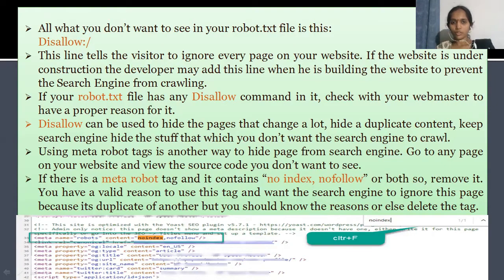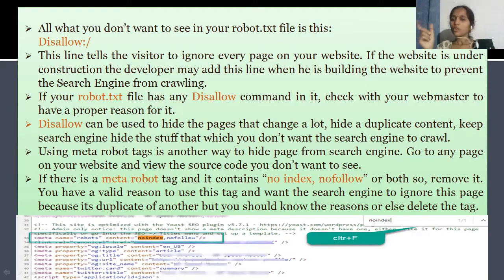So make sure that when you're constructing a website, if you're the developer of the code of your website, you are pretty sure what you want to display. If you want to display something very clearly on your web page, definitely remove the disallow command. And if you don't want to show some kind of content or some kind of codes or images, there you can put this disallow command.